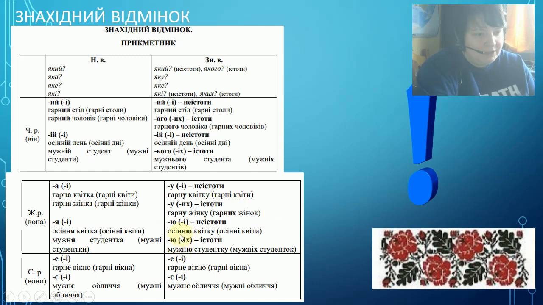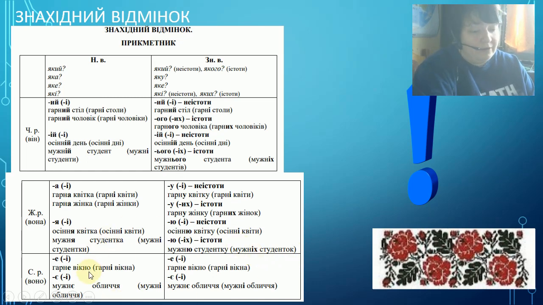Again, with a soft sound in the root, I see an autumn flower. Я бачу осінню квітку. Я бачу осінні квіти. I see autumn flowers. Я бачу мужню студентку. I see a brave student, ending ю. And I see many brave students, мужніх студенток, ending их.